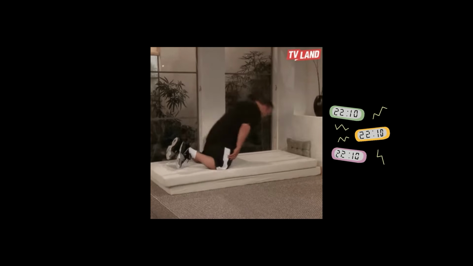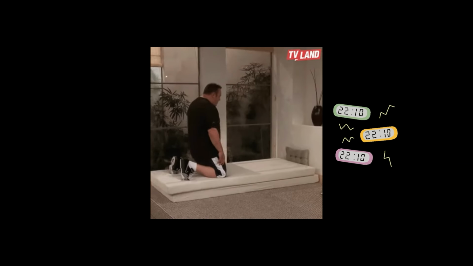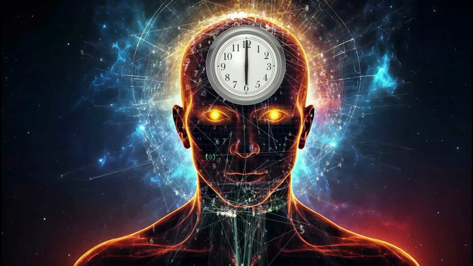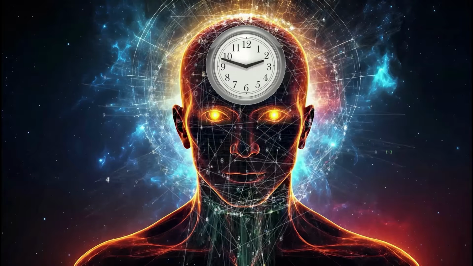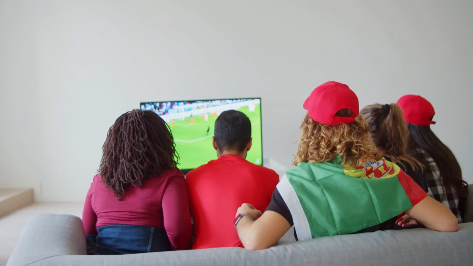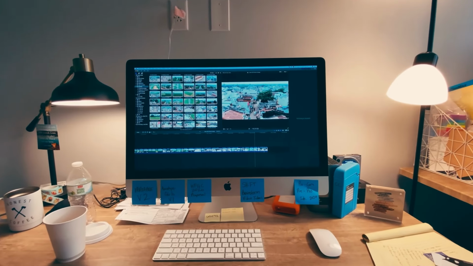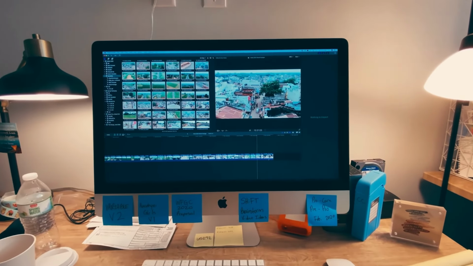Maintain a sleep routine. That is, make it a habit to go to bed and wake up at the same time each day, including weekends, as this helps to regulate your circadian rhythm, the body's internal clock. Stay away from exciting things before bedtime, such as watching TV, using your mobile phone, or working on a computer, at least an hour before going to bed.